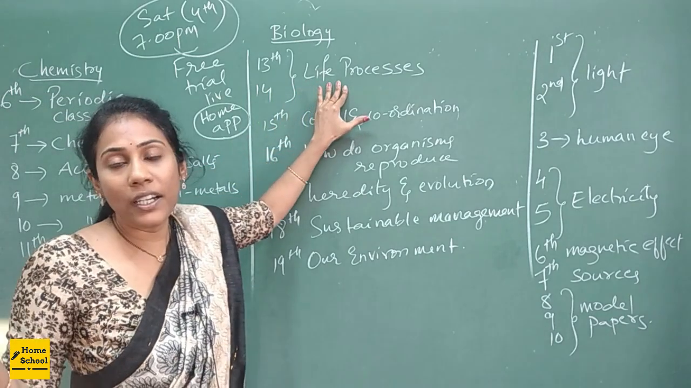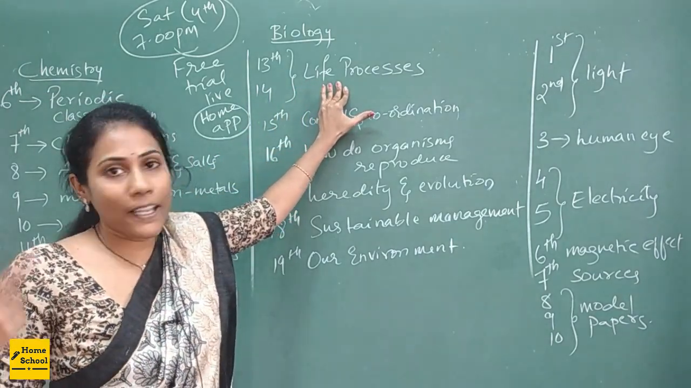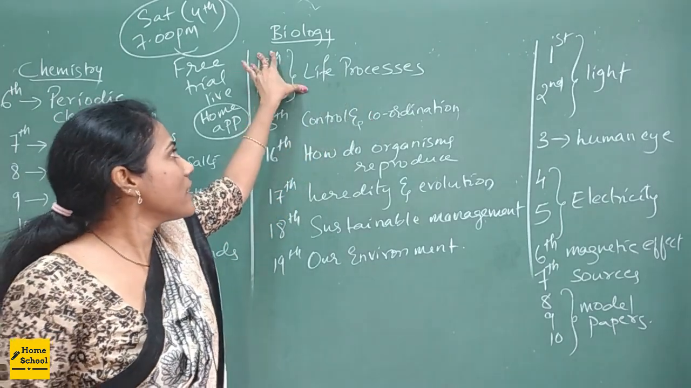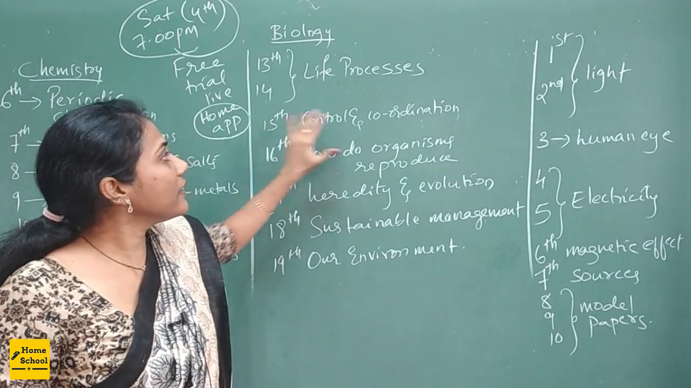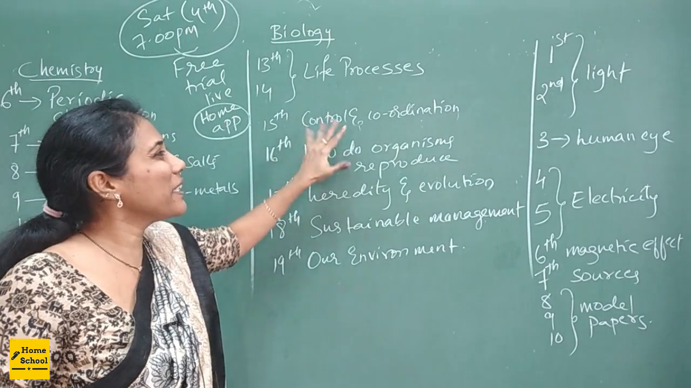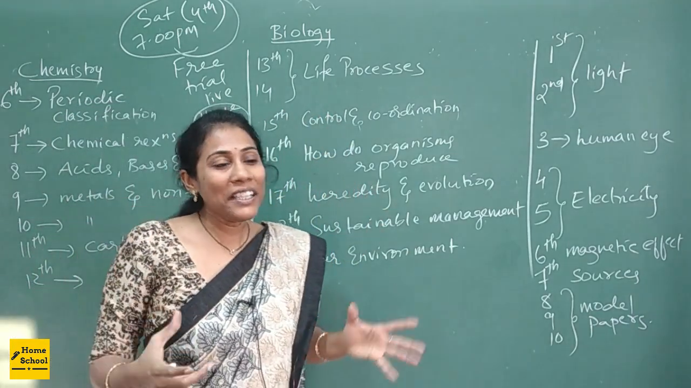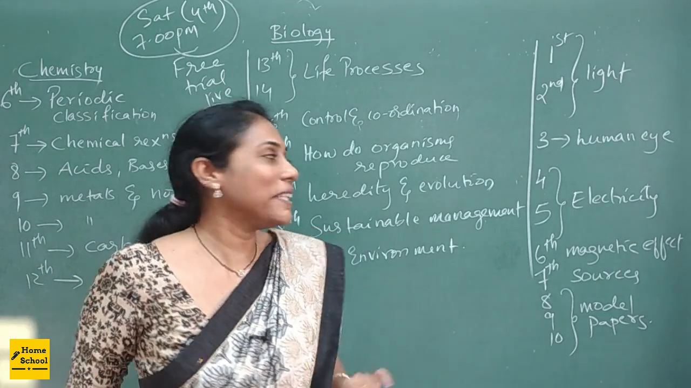We all know in biology the biggest, most time-taking chapter is life processes. So for life processes I kept 2 days, okay. And 15th is control and coordination. See, control and coordination seems to be a bigger chapter, but still, the entire concept we can quickly revise, okay. So you will experience that later.